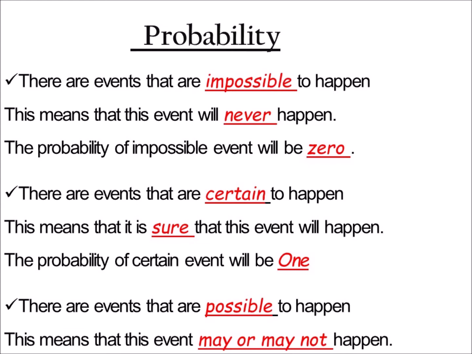There are also events that are certain to happen. Certain means sure, like the sun rises from the east. So the probability of a certain event will be 1.